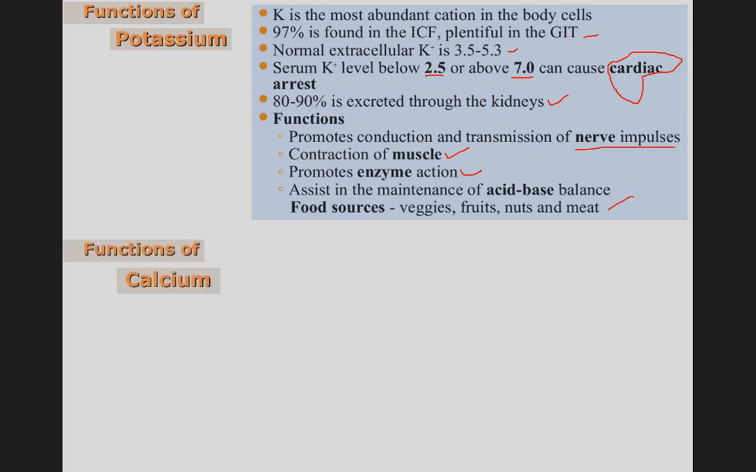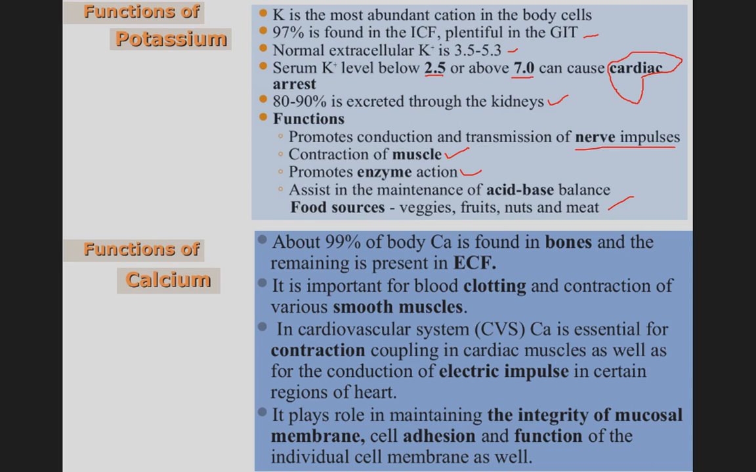Then, function of calcium. About 99% of body calcium is found in bones and the remaining is present in extracellular fluid. It is important for blood clotting and contraction of various smooth muscles. In the cardiovascular system, calcium is essential for excitation-contraction coupling in cardiac muscle, as well as the conduction of electric impulses in certain regions of the heart. It plays a role in maintaining the integrity of mucosal membranes, cell adhesion and function of the individual cell membrane as well.